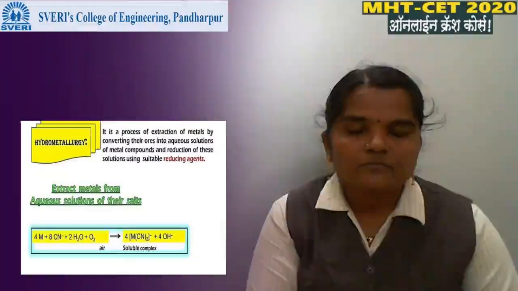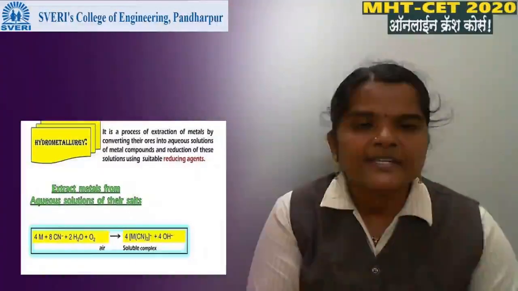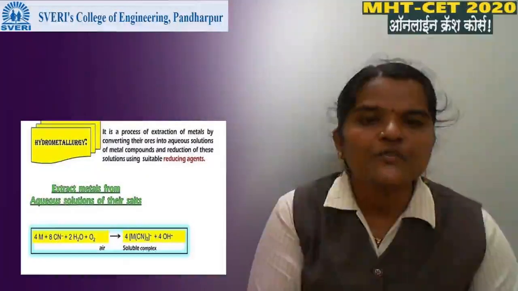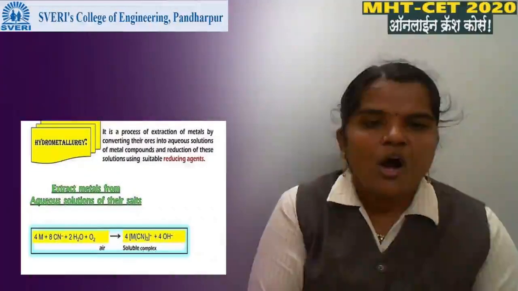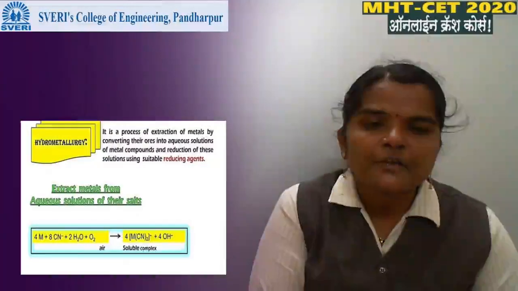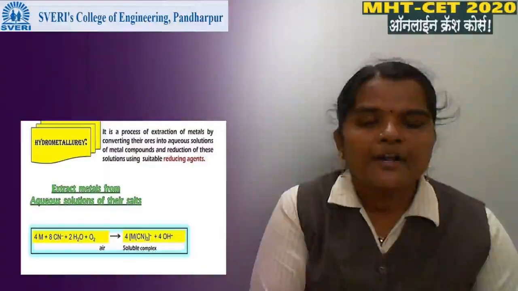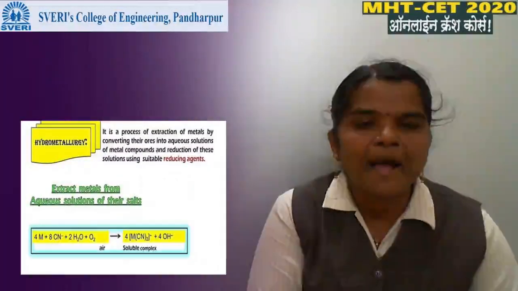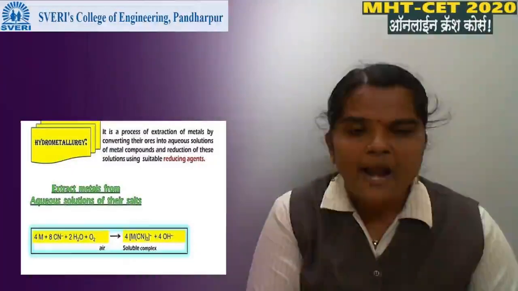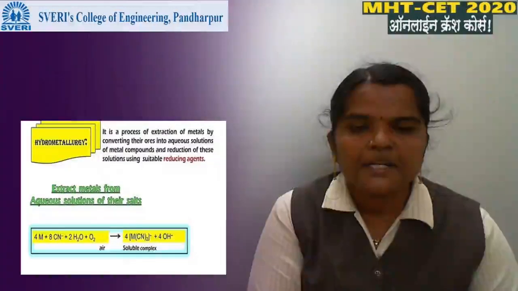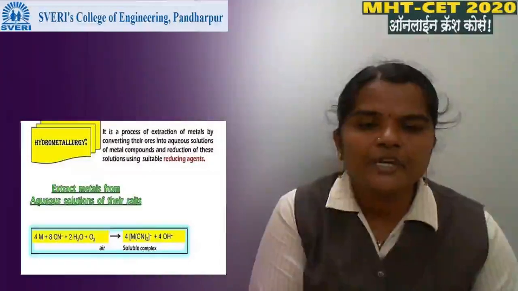See here, hydrometallurgy is a process of extraction of metal by converting its ore into an aqueous solution. Means the ore is converted into an aqueous solution of a metallic compound, and reduction of this solution is done by using a suitable reducing agent. Here hydro means addition of water to it so that we get the soluble compound.